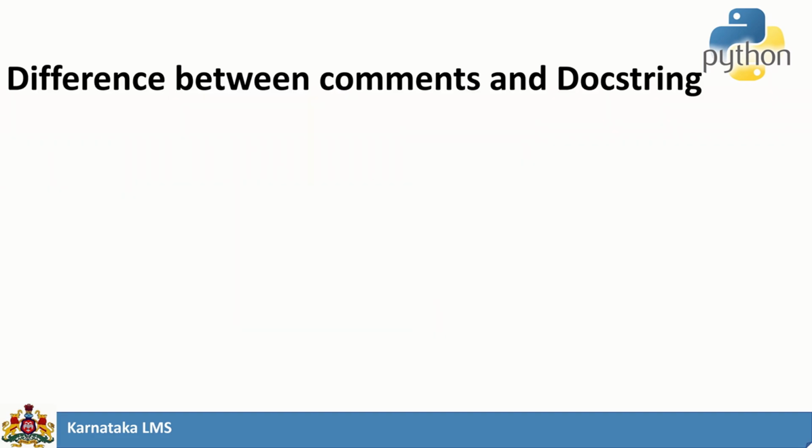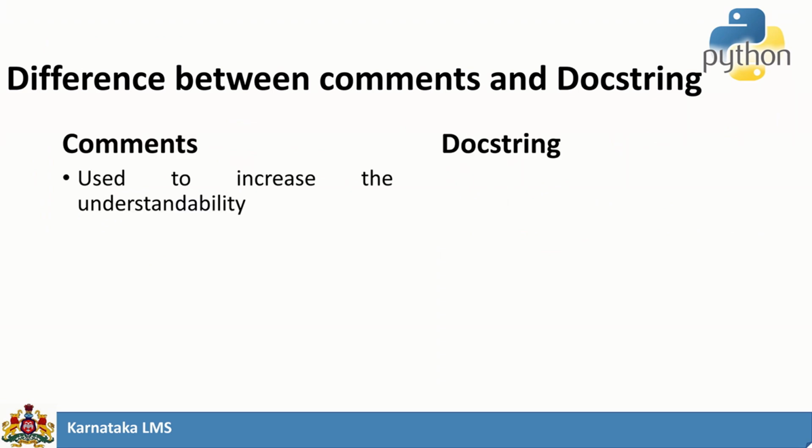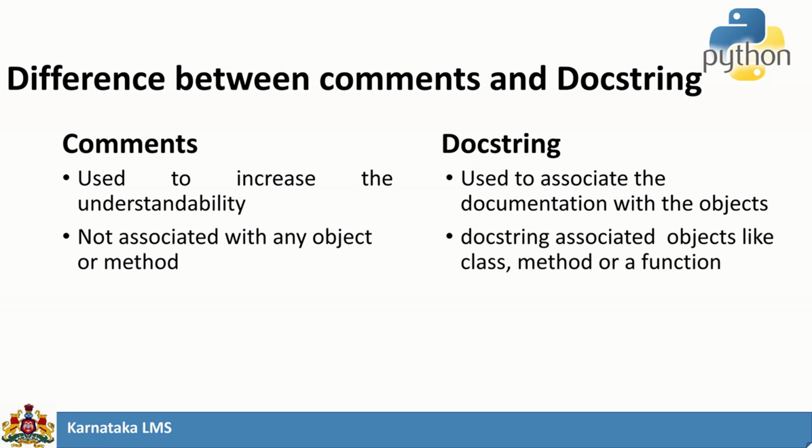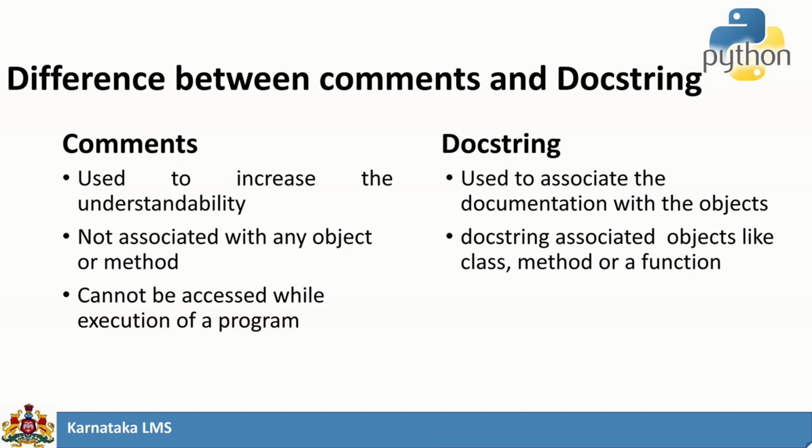What is the difference between comments and document strings? When you say comments, they are used to increase understandability. Document strings are used to associate the documentation with the objects. Comments are not associated with any object or method. It is a general statement or a general explanation. It is not going to have anything related to a function or a method. But document strings are associated with some objects like a class, method or a function.